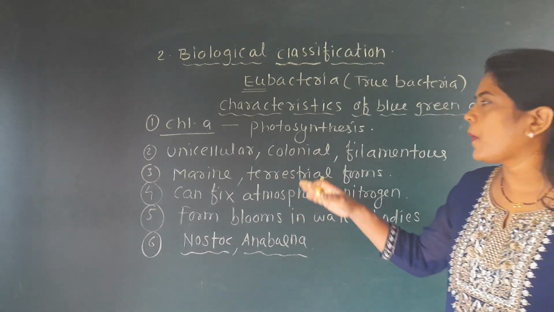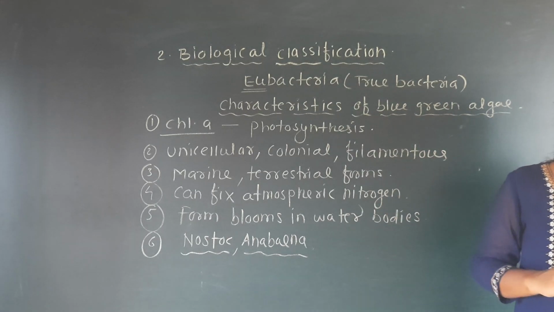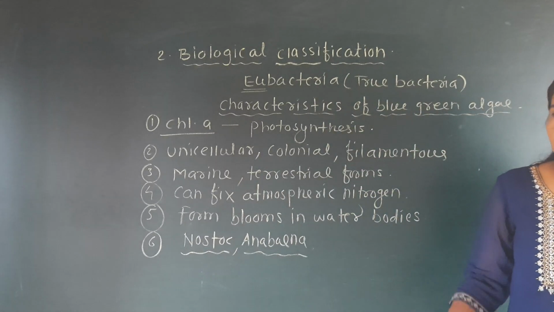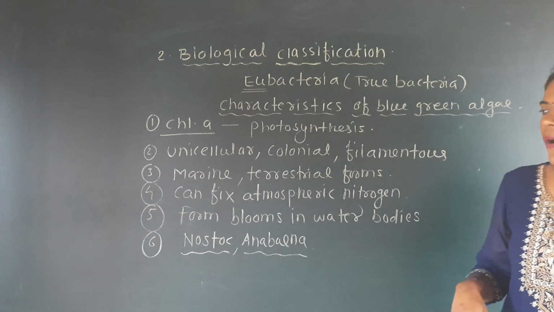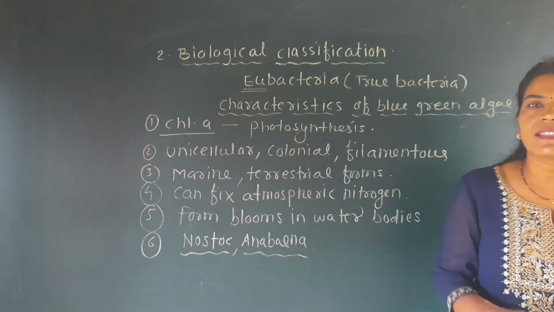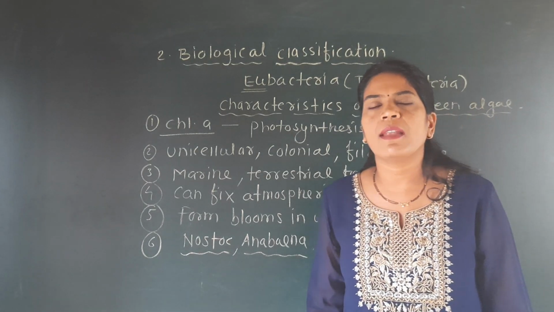Second one, their body is made up of a single cell. They are always found in groups. Their body is like a thread, so we call it filamentous. They are found in salty water, that is in marine water. They are also found on the land, that is the terrestrial form. With the help of the heterocyst cell, they can fix atmospheric nitrogen and it can be made available to the